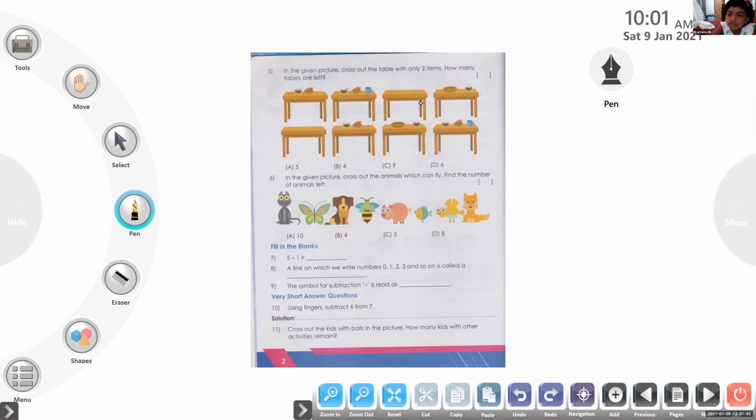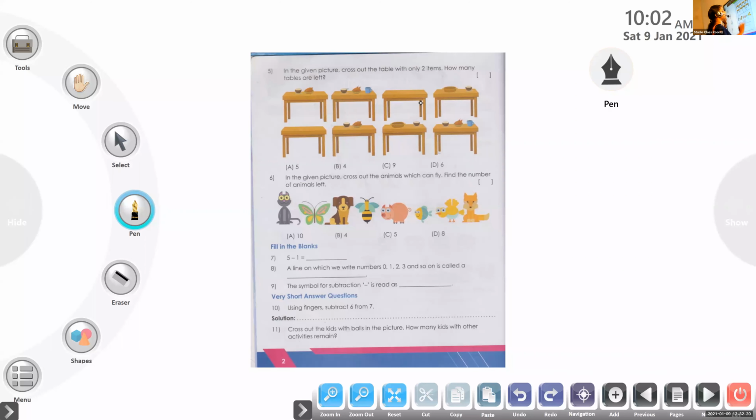Number 5. Listen here. In the given picture, cross out the table with only 2 items. How many tables are left? You can see tables, and on the table you can see some objects also. If a table has only 2 items, you have to cross that table. Now look at the first table.